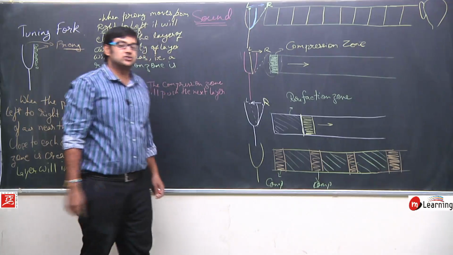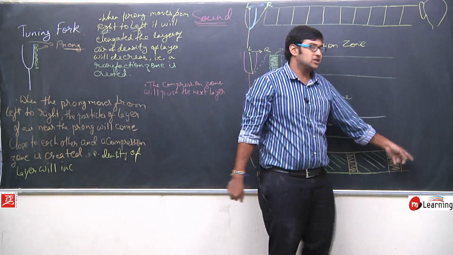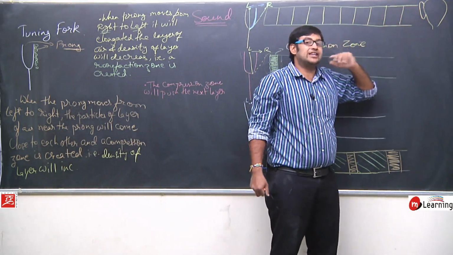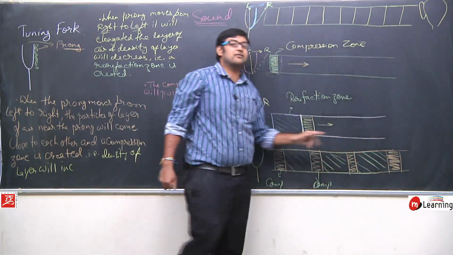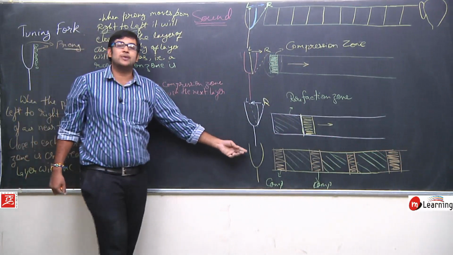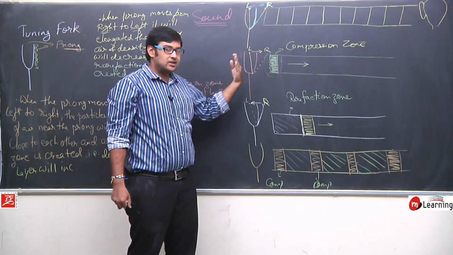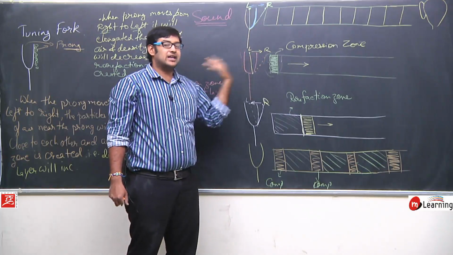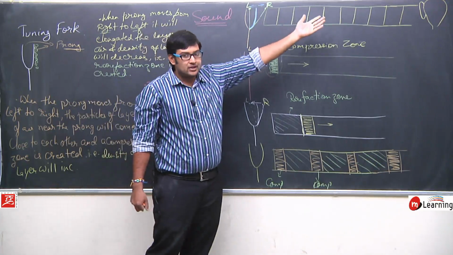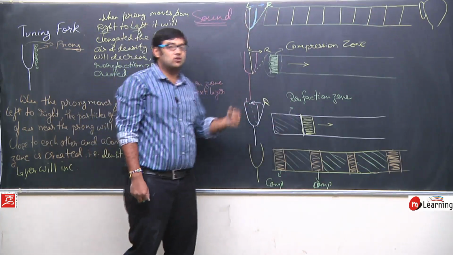So these compressions and rarefactions are going to hit the ear of this listener, and he will be able to sense these compressions and rarefactions, and in this way he will be able to hear the sound that is produced by this tuning fork. So imagine what exactly is happening. The movement of this fork is creating compressions and rarefactions, and it is sensed by the ear, and in this way the ear is able to understand what exactly the sound coming out of it is.